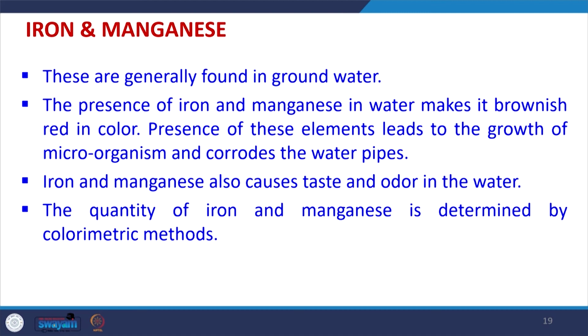So, corrosion of the various equipments and other things where water has to be used, in particular in pipes, may be because of the presence of iron and manganese, and they also cause a lot of taste and odor in the water.